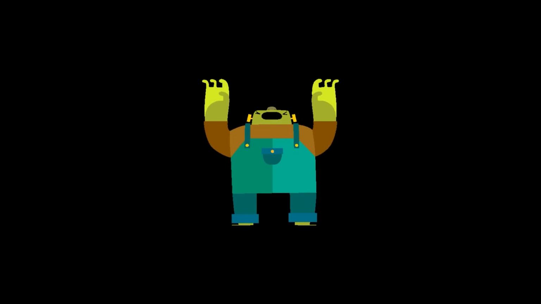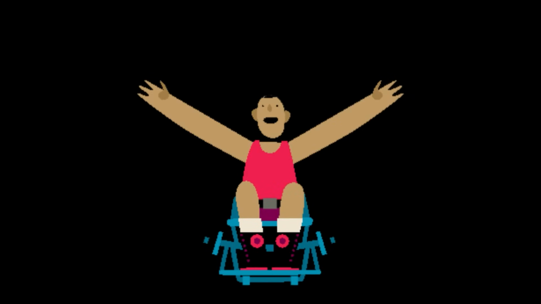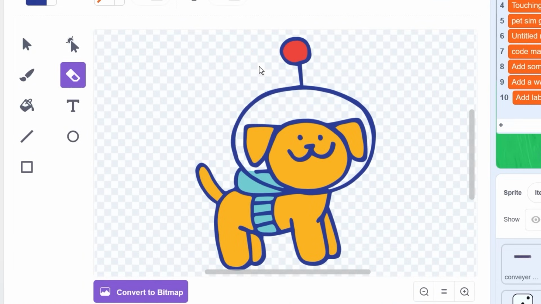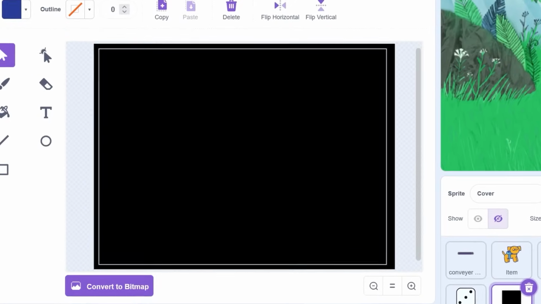Like, who chooses these things to put in your library? Can we please have some normal sprites? Please, Scratch team, thank you. I also deleted and erased the space helmet to make it a normal dog. And then finally I made the game over screen.